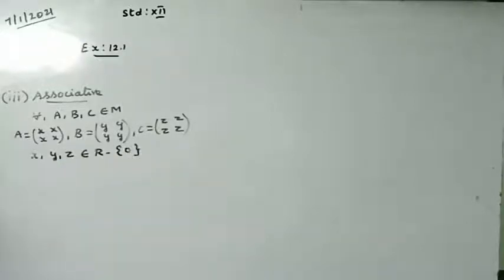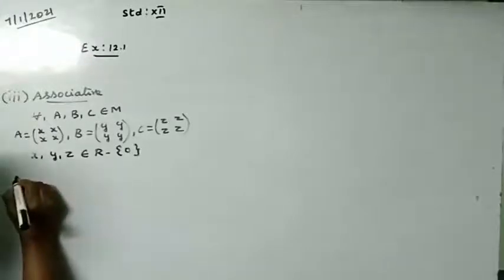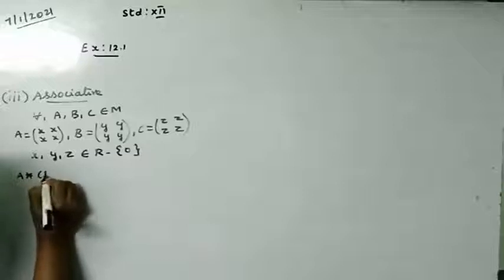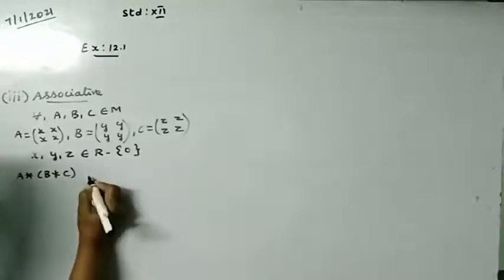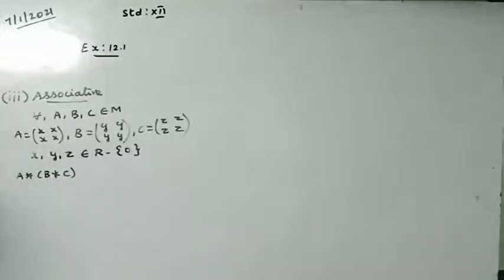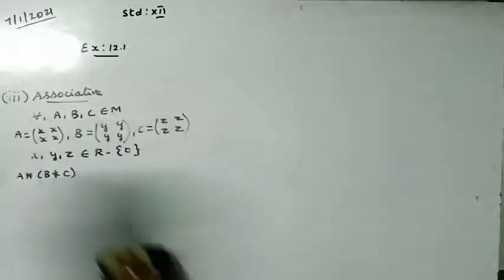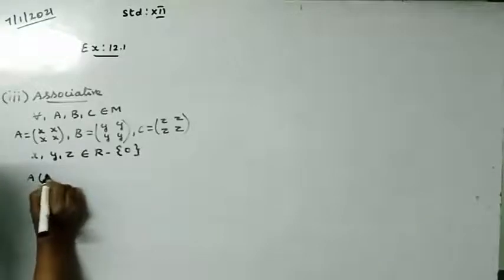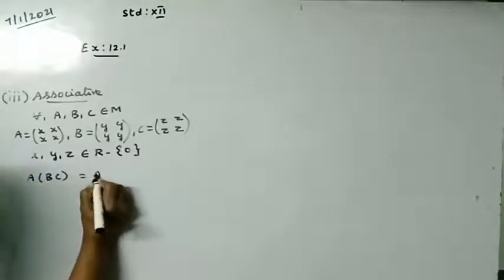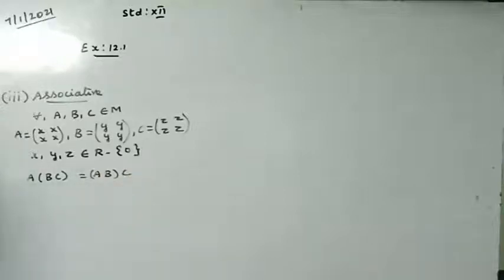So all the given conditions I have written. Now I want to check A star (B star C), that is A into (B into C), because it is given as matrix multiplication. So I want to check A(BC) equals (AB)C.